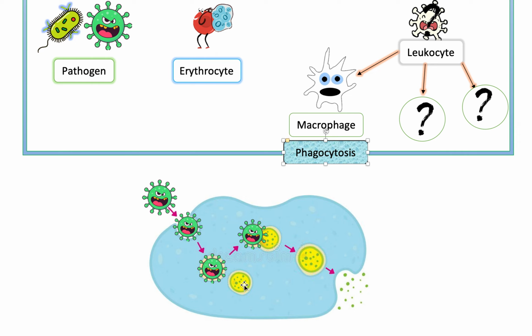And as soon as they mix, the objects and the particles inside this lysosome are toxic, and so they will combine and destroy this virus. As you can see here, now they formed a bigger blob and the virus is destroyed. And as soon as the virus is destroyed by all these toxic substances, it will release it, kind of like pooping it out. And this process of releasing it is called exocytosis.